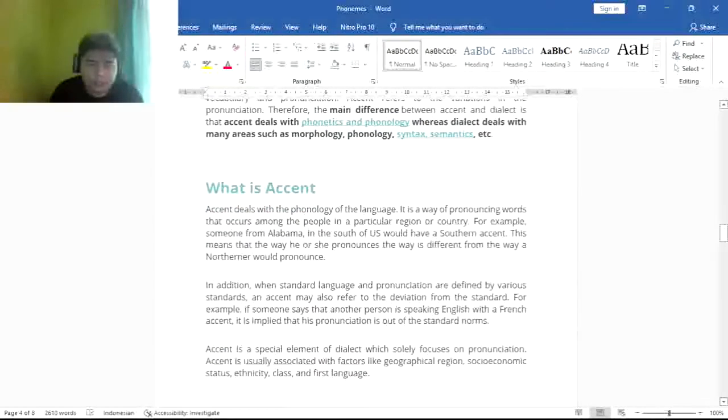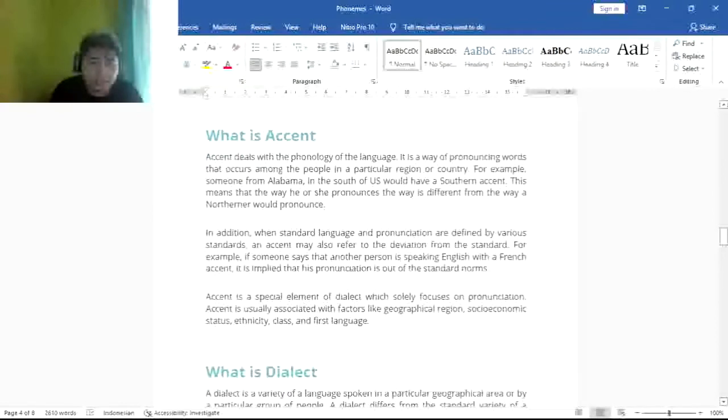What is accent? Accent deals with the phonology of the language. It is a way of pronouncing words that occurs among the people in a particular region or country. For example, someone from Alabama in the south of the US would have a southern accent. This means that the way he or she pronounces words is different from the way a northerner would pronounce them.